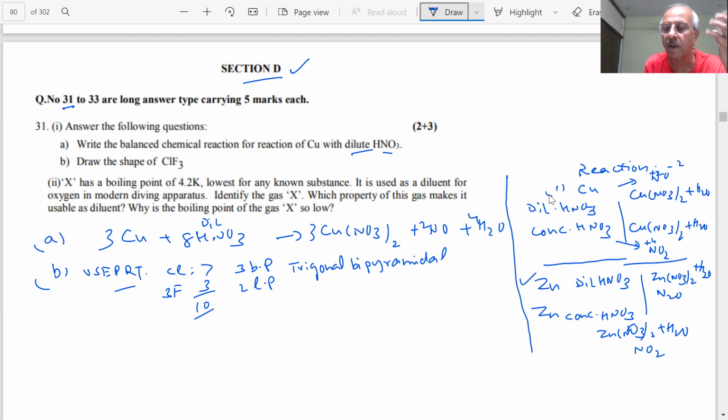But what happens? Lone pairs are not visible when we talk about shape, student. There is a difference between geometry and shape. So in the shape, what will happen? The lone pairs will always occupy the equatorial position where the repulsion is less.